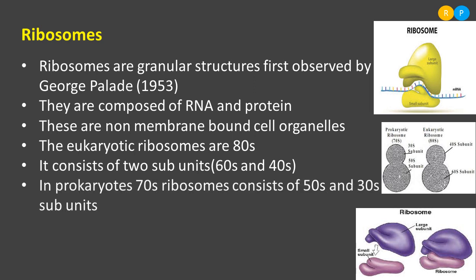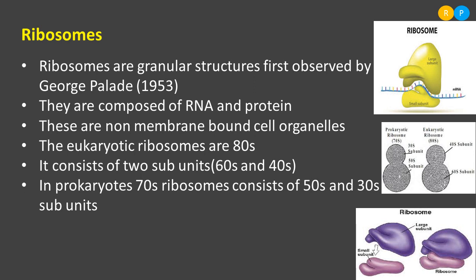If you see the prokaryotes, the type of ribosome is the 70S type. What are the subunits present here? 50S and 30S subunits. These two subunits together form the 70S type of ribosome in prokaryotes. Understood?